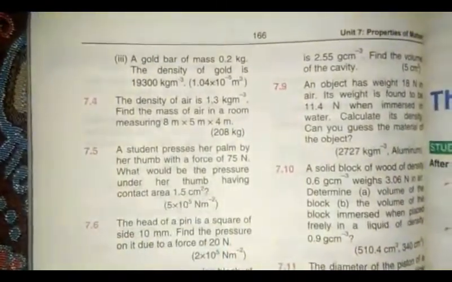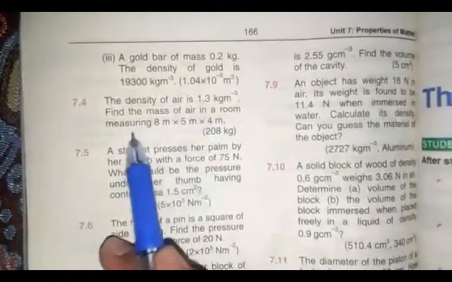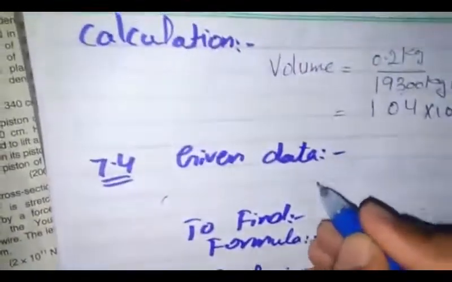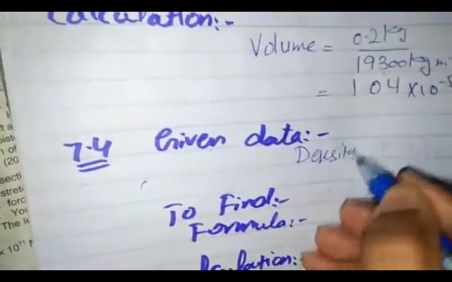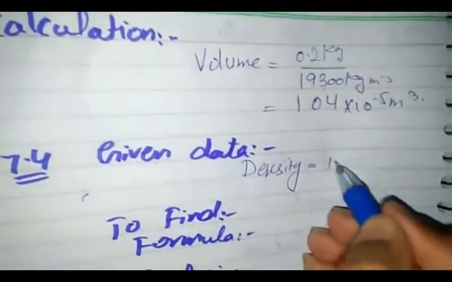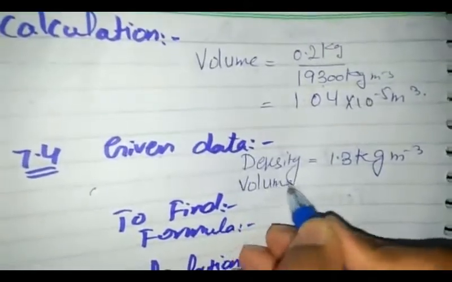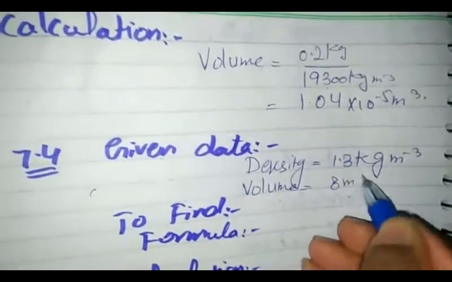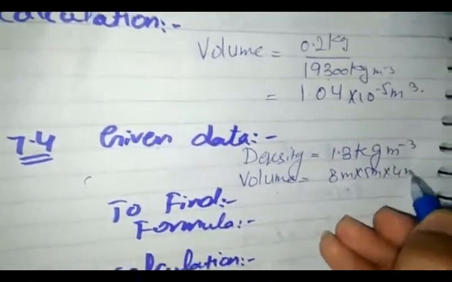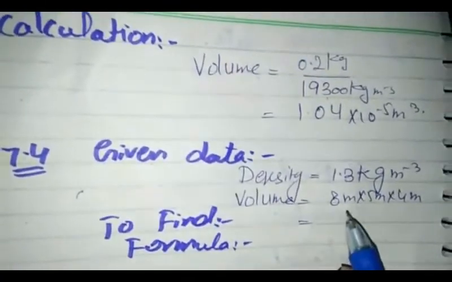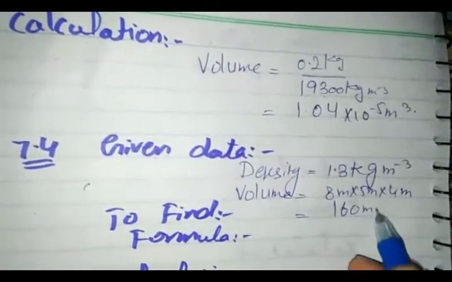Our numerical number 7.4. The density of air is 1.3 kilogram per cubic meter. Find the mass of air in a room measuring 8 meter, 5 meter and 4 meter. These are the dimensions of volume. So the given data is density, that is 1.3 kilogram per cubic meter, and the volume is equal to 8 meter multiply 5 meter multiply 4 meter. So after multiplication, our volume becomes 160 meter cube.